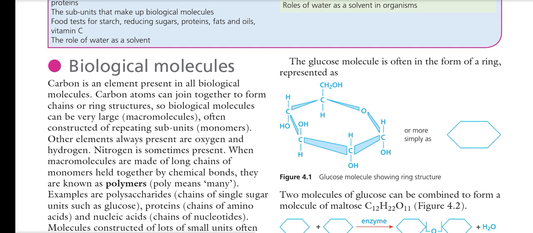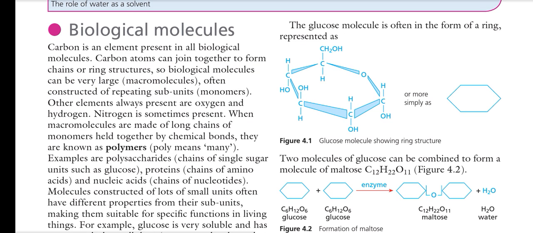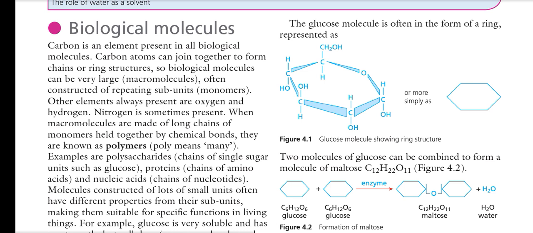Biological molecules can be very large and are often regarded as macromolecules, often constructed of repeating subunits called a monomer, and the structure that is formed after polymerization is called a polymer. Other elements always present are oxygen and hydrogen. Here I can add one thing in this paragraph: nitrogen is sometimes present.